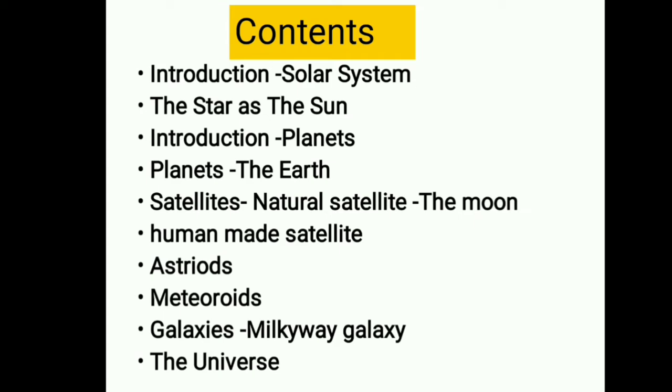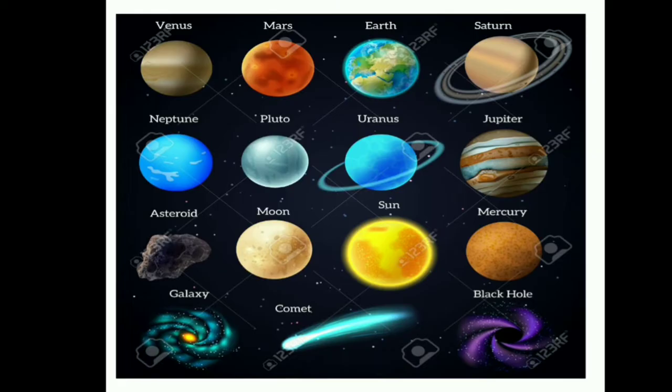And satellites: there are 2 types of satellites, one is the natural satellite, that is the moon, and the other is human-made satellites. Also asteroids and meteorites. And we are going to discuss the galaxies, particularly the Milky Way galaxy, and the universe also. Let us start with the first one, introduction to the solar system.